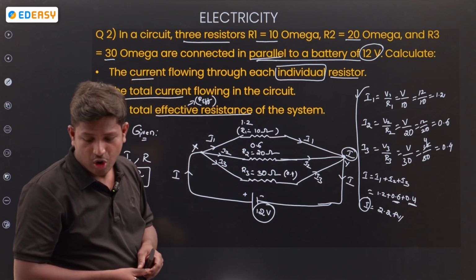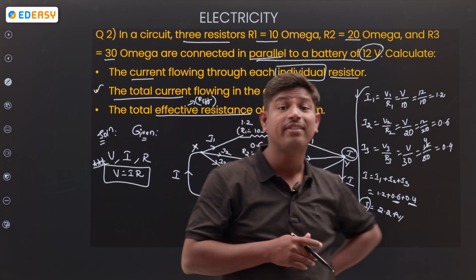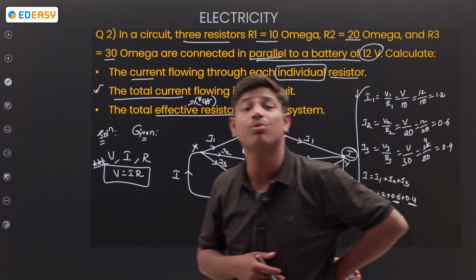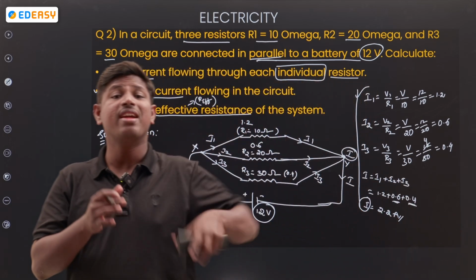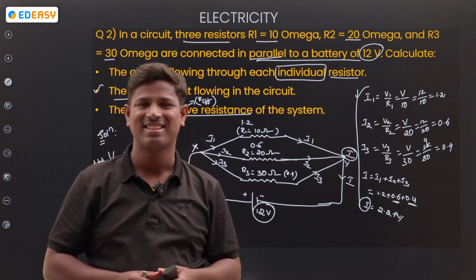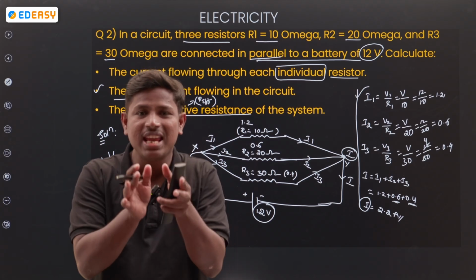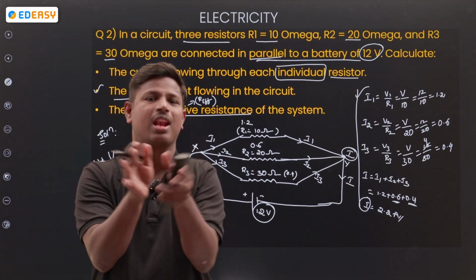Anybody from the comment section, what formula do we use to calculate the effective resistance of the circuit when potential and total current are given? V is equal to IR, Ohm's law.